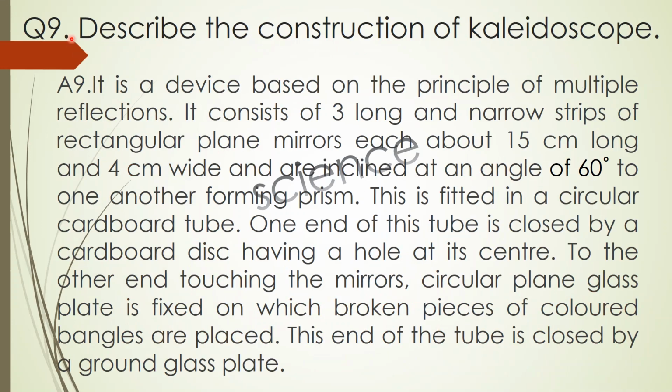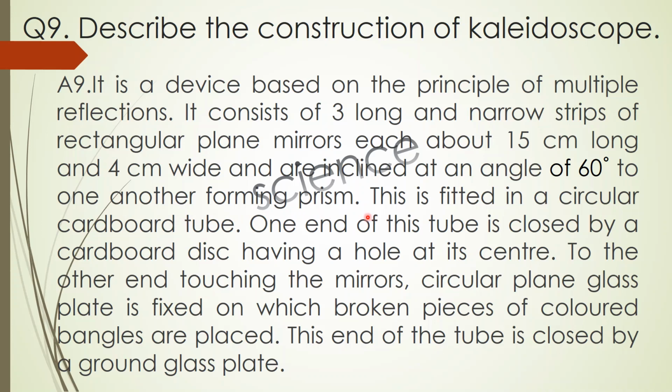Question number 9 is, describe the construction of kaleidoscope. So the answer is, it is a device based on the principles of multiple reflections. It consists of 3 long and narrow strips of rectangular plane mirrors, each about 15 cm long and 4 cm wide, and are inclined at an angle of 60 degrees to one another, forming a prism.